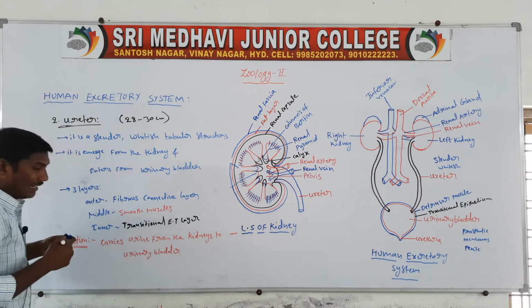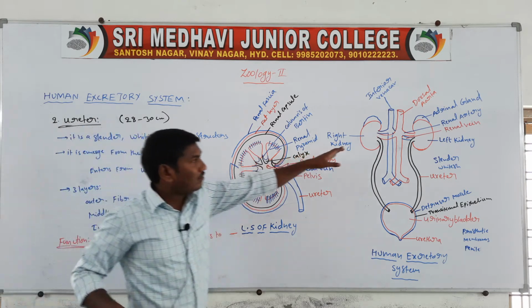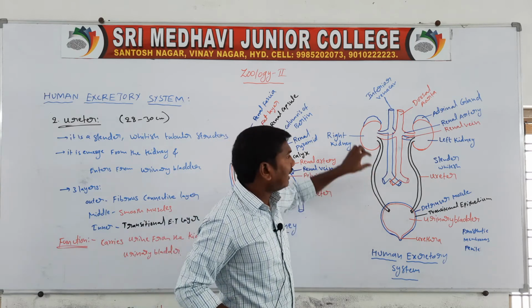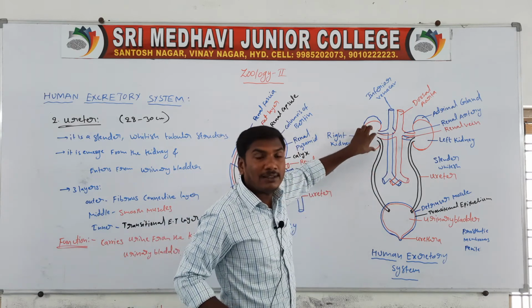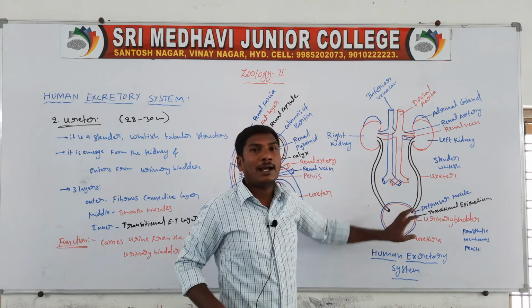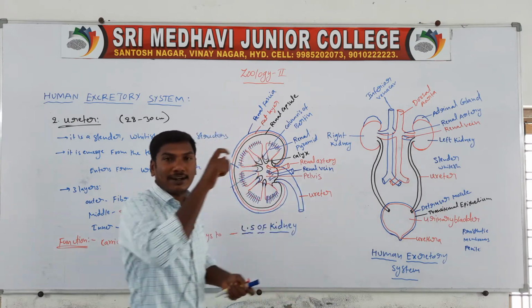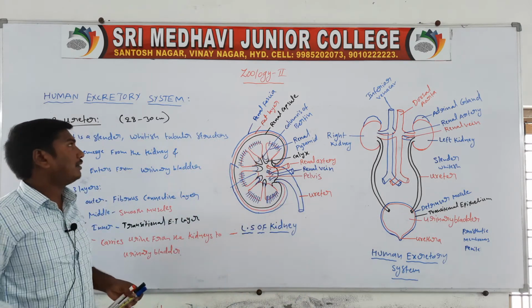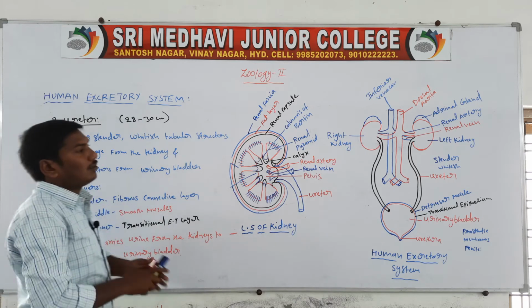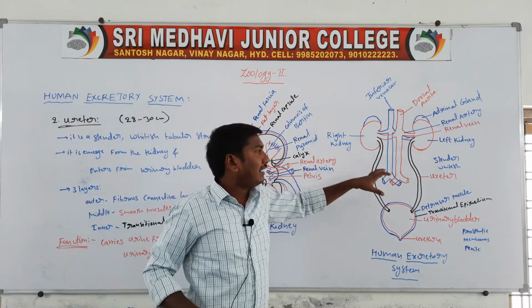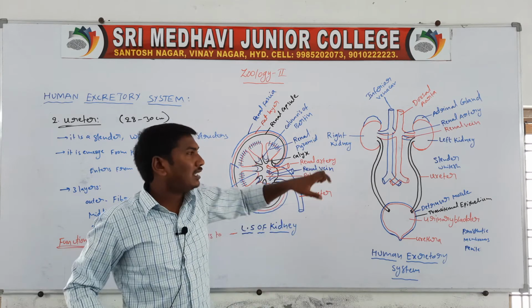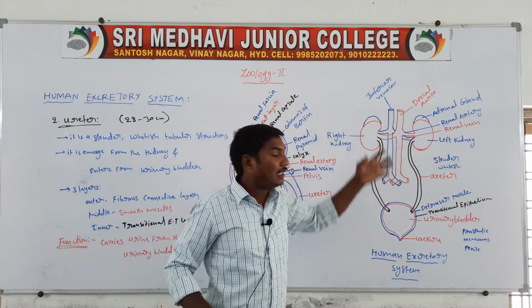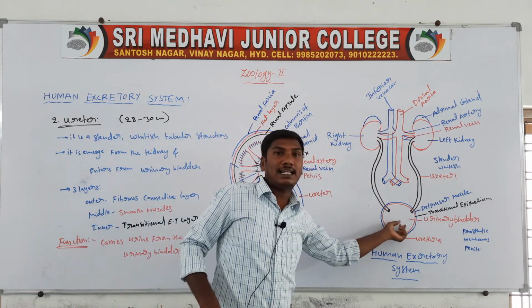The ureter carries urine from the kidneys to the urinary bladder. The ureter is a slender, whitish tubular structure. These start from the kidneys and end at the urinary bladder.